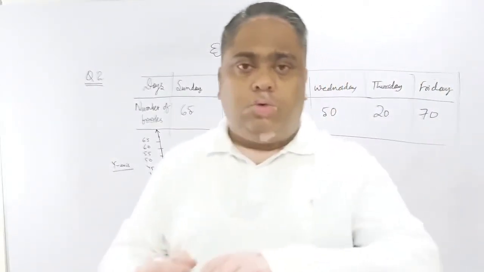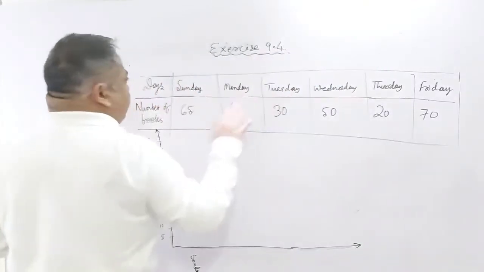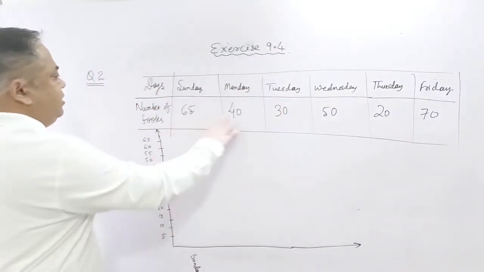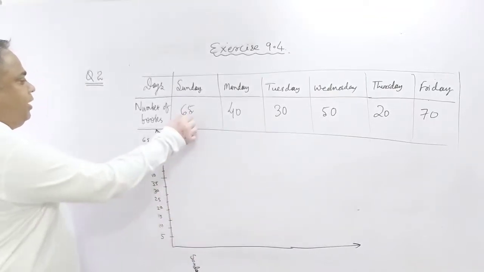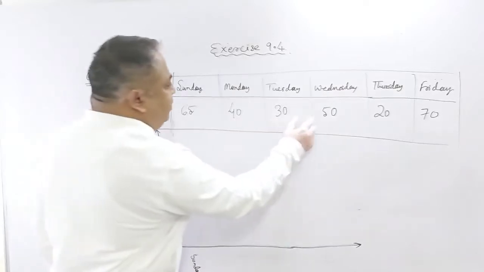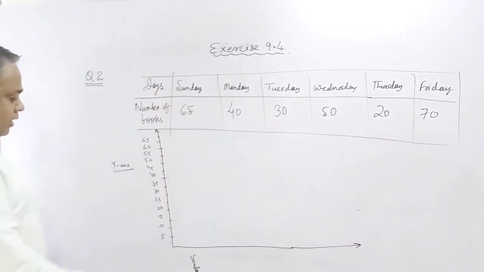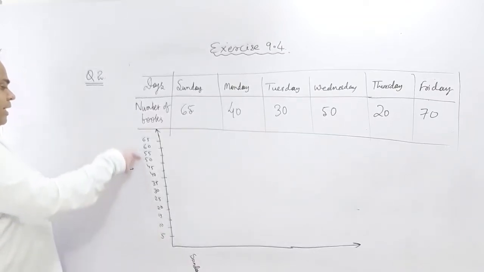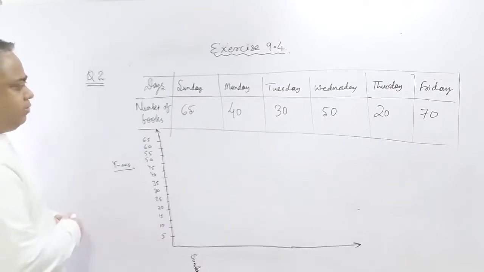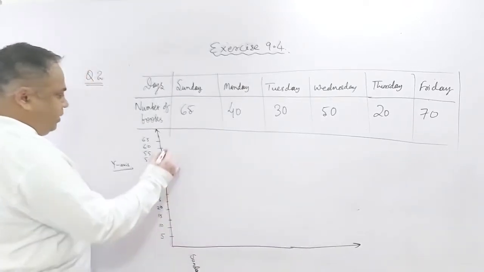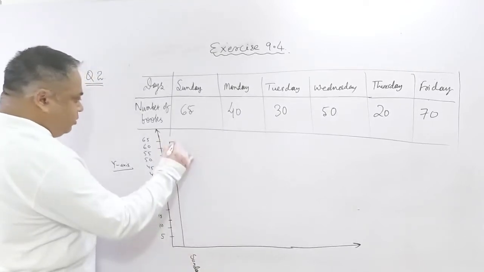Now question number 2 of exercise 9.4 says that on Sunday, Monday, Tuesday, Wednesday, Thursday and Friday these many books were sold. So we have to make a bar graph of this. 65 is there, 40, 30, 50, so multiples of 10 and multiples of 5 are there, therefore we took a scale of 5 up to 65. Now on Sunday, we'll make a bar graph as per the number of books. On Sunday it is 65, so one bar graph is done for Sunday.